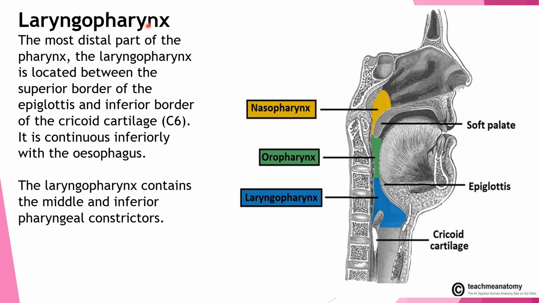Coming to the laryngopharynx. It is the inferior or the distal part of pharynx. It is located between upper border of epiglottis and inferior border of cricoid cartilage at the level of C6. Then below C6, as we have seen already, it is continuous with the esophagus. This is the esophagus.